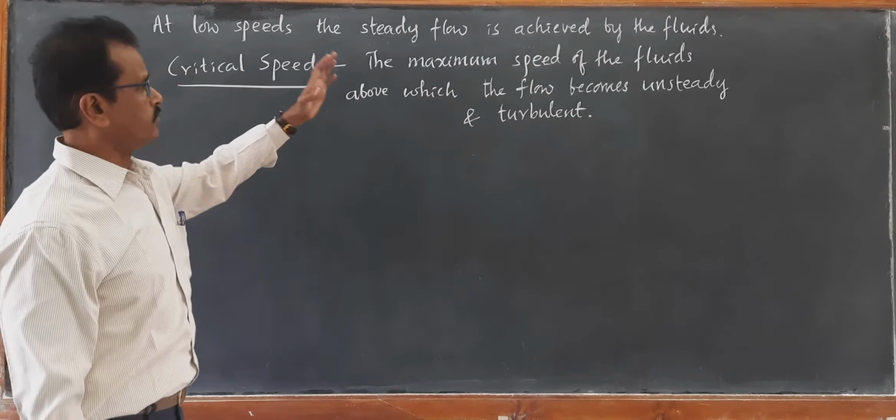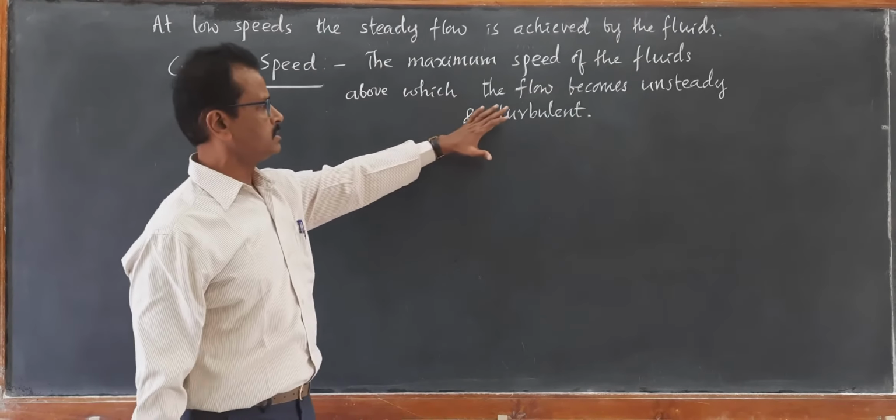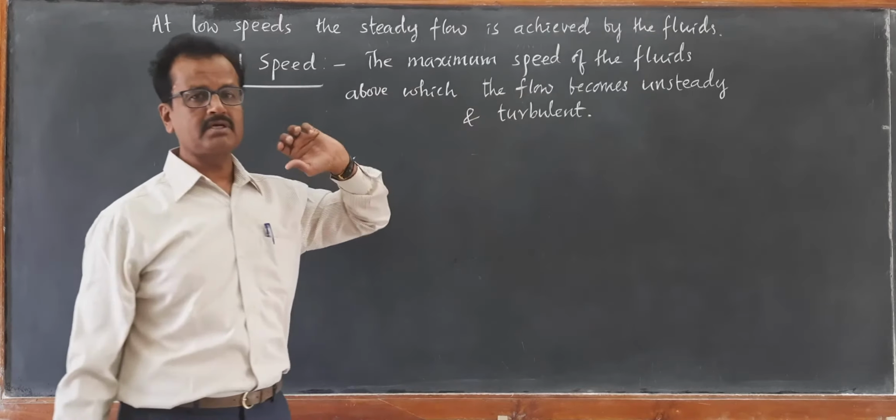It means when the flow speed crosses this critical speed, then it becomes unsteady and further it becomes turbulent.